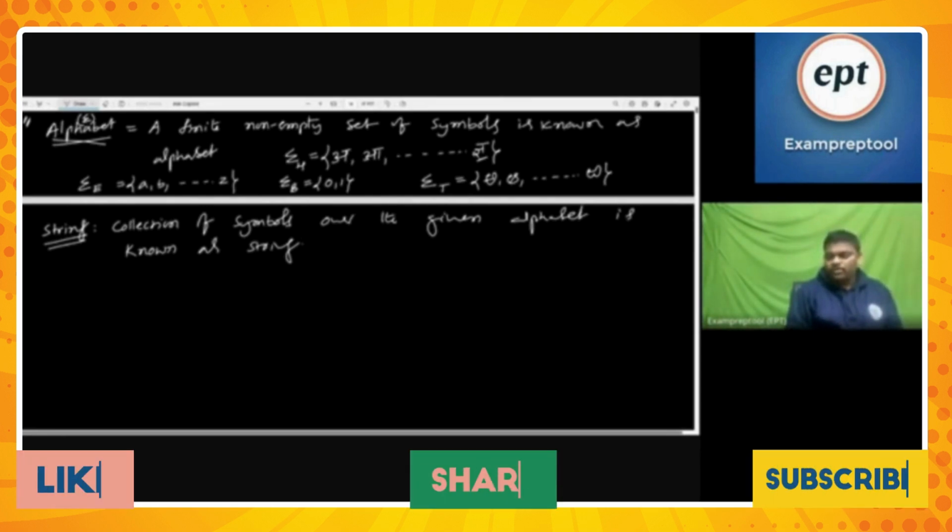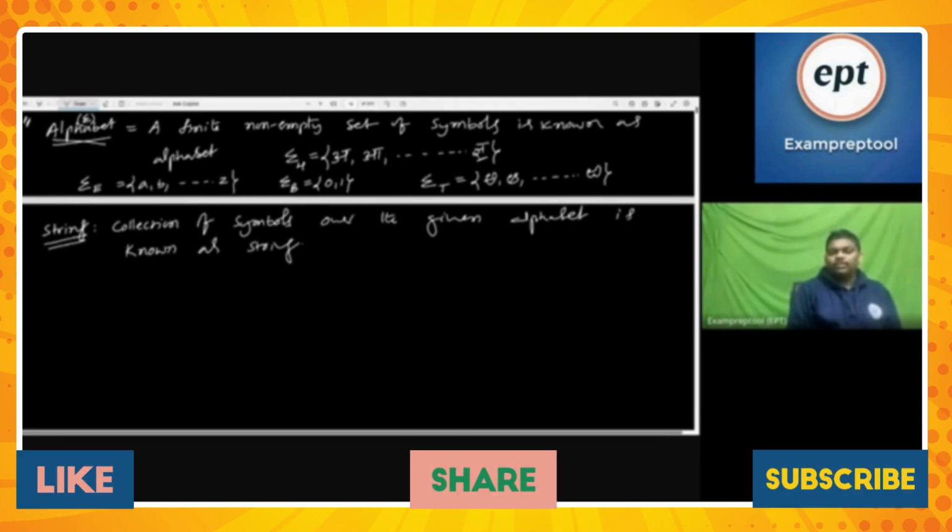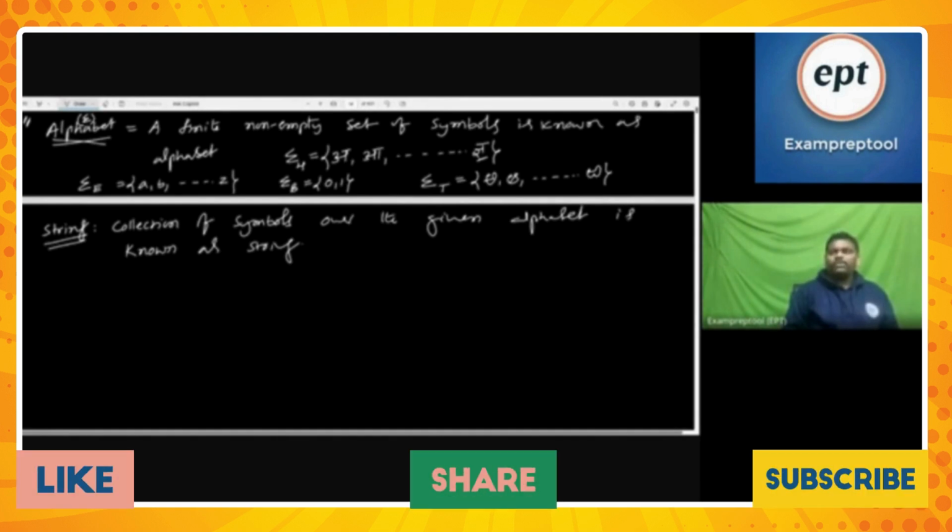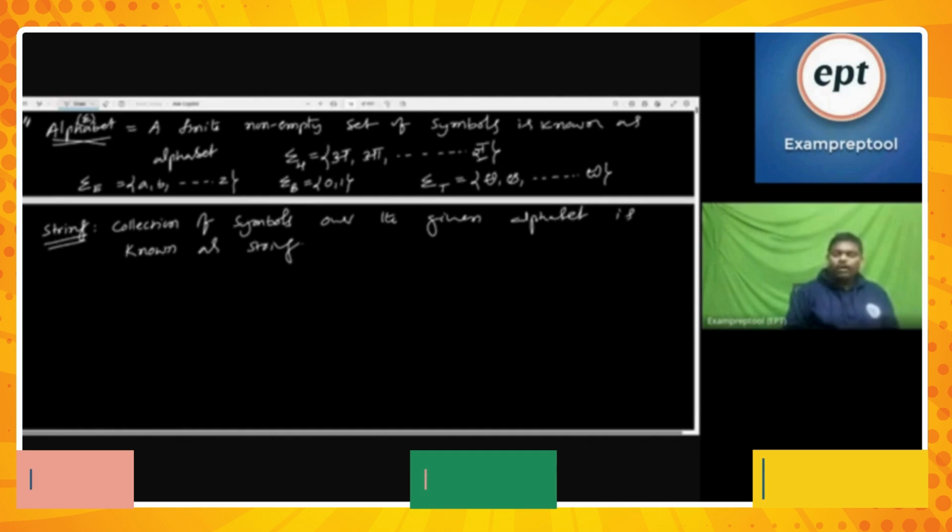So please learn. We are going to learn one new model, a new language, right? When you say machine, every machine will accept some language. So let's discuss something about language related stuff. When you say language, an alphabet is needed. So I gave the definition. When you have an alphabet, automatically a collection of those alphabet symbols is known as a string.